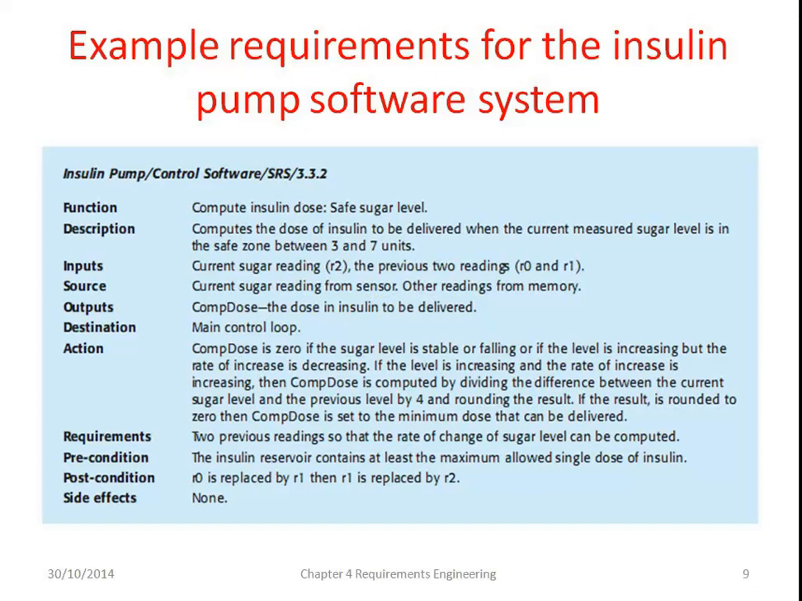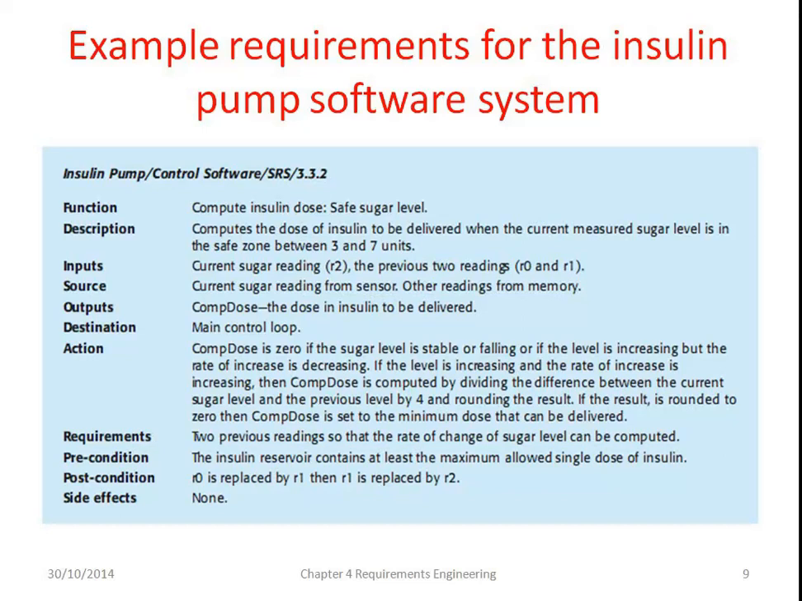The safe zone is between 3 and 7 units. So if the reading is between 3 and 7 units, that zone is called the safe zone. The inputs are the current sugar reading and the previous two readings. So currently taking the reading and the previous two readings: the current sugar reading from the sensor, the other readings from the memory. And the output is the computed dose. This is the task output. The dose is the insulin to be delivered.